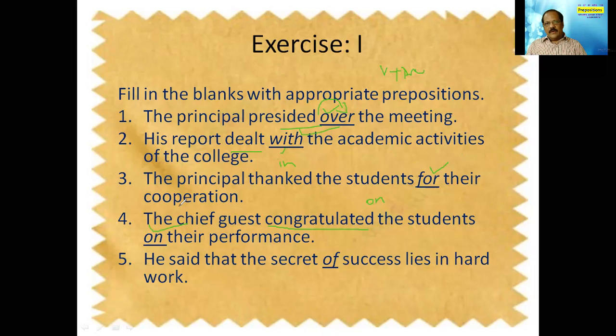Okay. Then look at the fifth sentence. He said that the secret of success lies in hard work. So the secret of success, of should be the suitable preposition here.